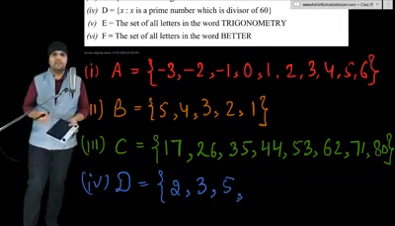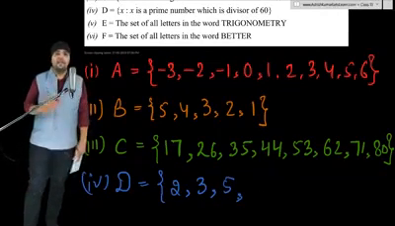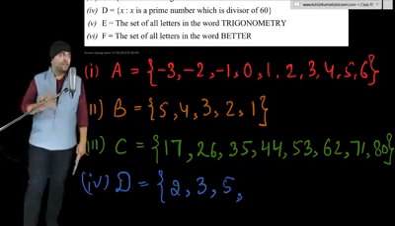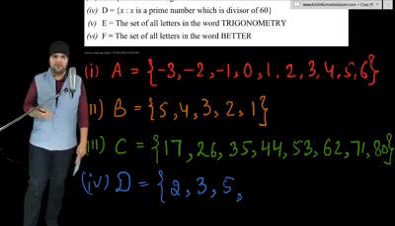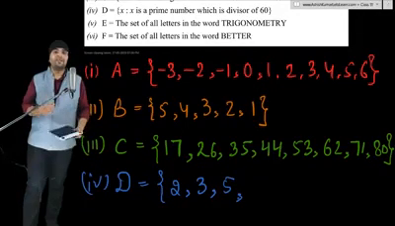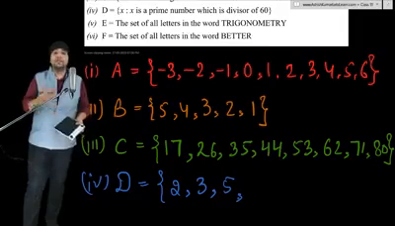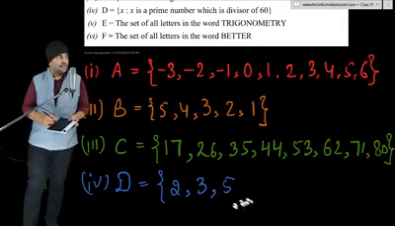Then 7, no, 7 is not a divisor of 60. Next prime number is 11. No. 13, no. 17, 19, no. 23, no. 29, no. And there is no point checking after 30 because a divisor of 60 must be up to its half value. So these are the prime numbers which are divisors of 60.